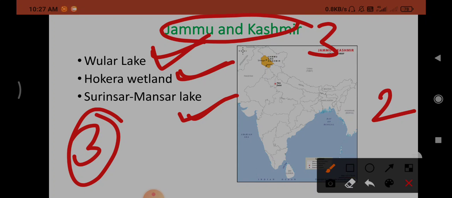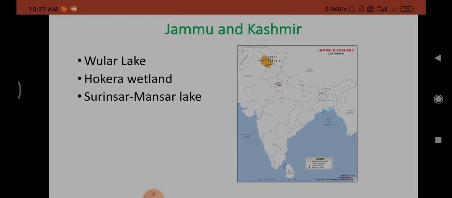So how to remember all these? If you read more times, then you can easily remember the places and which state they belong to.